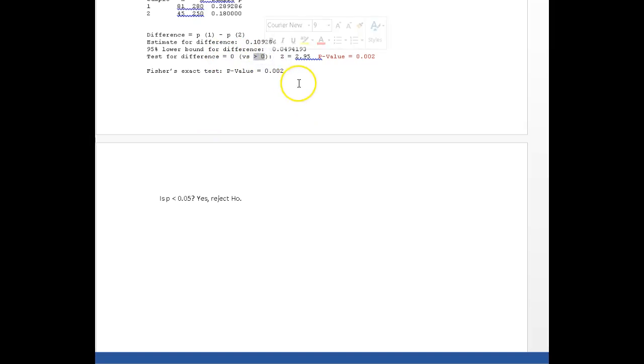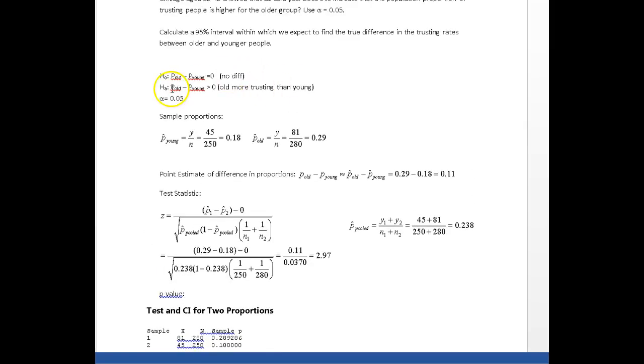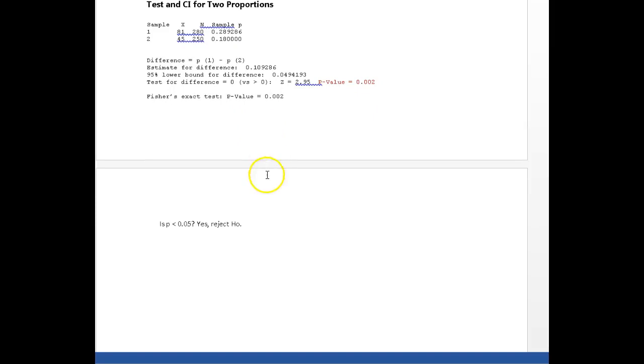Now, if I reject the null hypothesis, which is equal to 0, what am I really saying? I'm saying that the evidence supports the alternate, and coming back up here, my alternate says that I end up with a positive difference, which actually means for me that the proportion of older people who are more trusting is higher than the proportion of younger people. So yes, I reject the null hypothesis, and I conclude older people are more trusting than younger people. Okay, and I'll fix this up before I go post this.